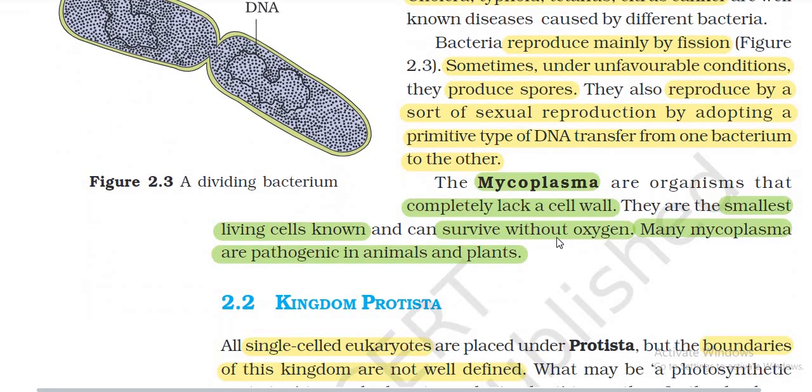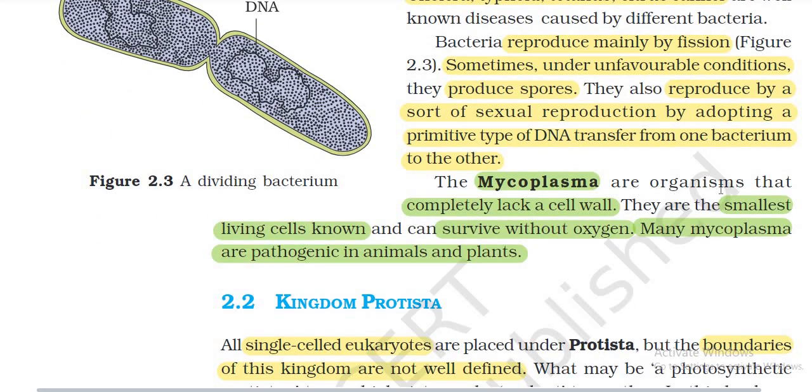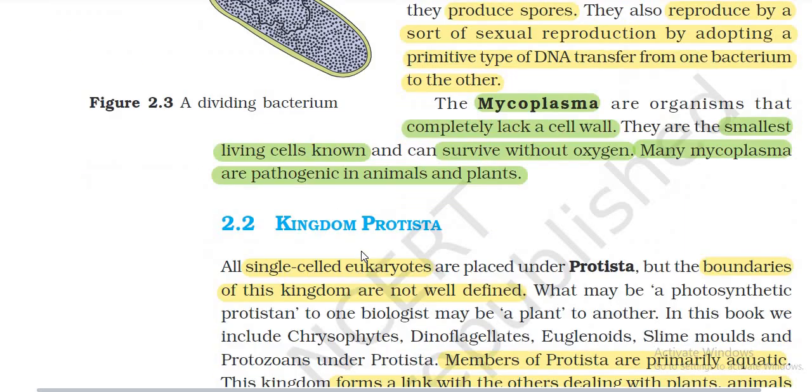The mycoplasmas are organisms that completely lack a cell wall. They are the smallest living cells known and can survive without oxygen. Many mycoplasmas are pathogenic in animals and plants.